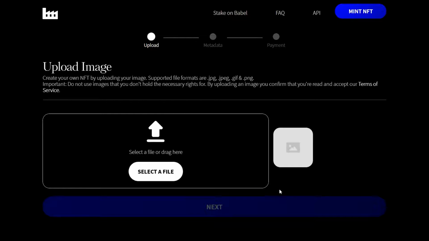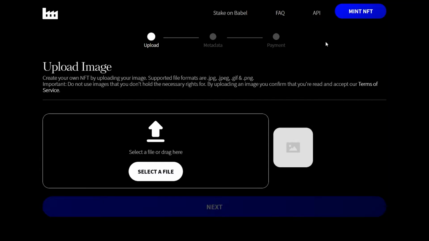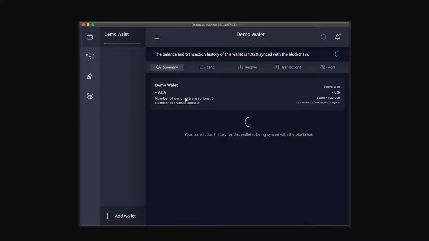So we're gonna copy that address exactly as is. Back to Daedalus, click send, paste in the address, verify that. That's accurate, yep. And then we need to copy the exact amount of ADA that we're looking to send to mint this thing on the blockchain. Paste that in here, looks good to go. Some transaction fees, and you click send. So there we go, transaction is being sent. If we pop back over to the website, we should see this confirmed in about 10 or so seconds.